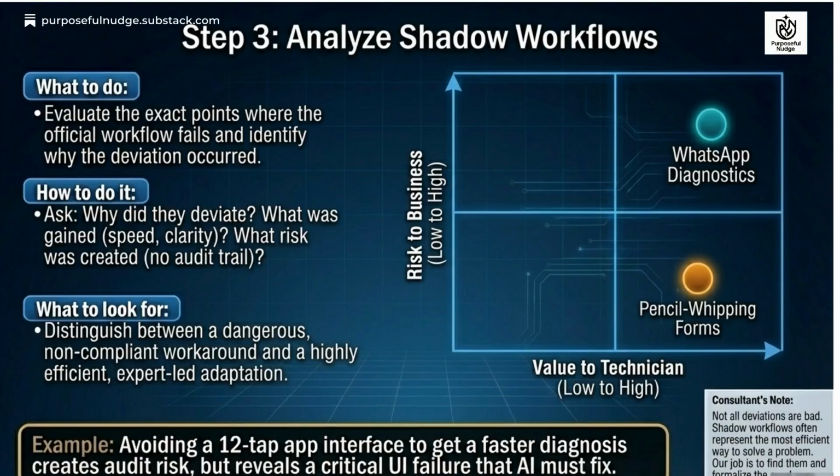Step 3 is to analyze shadow workflows. Evaluate where the official workflow fails and why deviations occur. Distinguish between dangerous, high-risk, non-compliant workarounds and highly efficient, expert-led adaptations based on their risk and value.